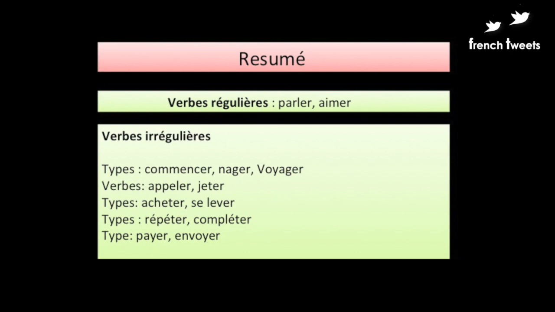Now let's revise these er ending verb conjugation patterns quickly. For the regular verbs parler and aimer, we follow an absolute definite pattern of er ending verb terminations. And for the irregular verbs, we need to memorize as per their endings.